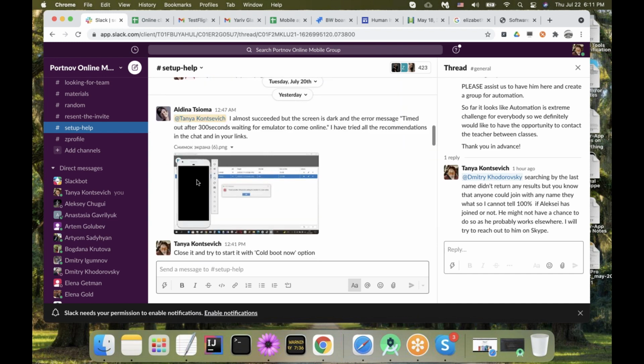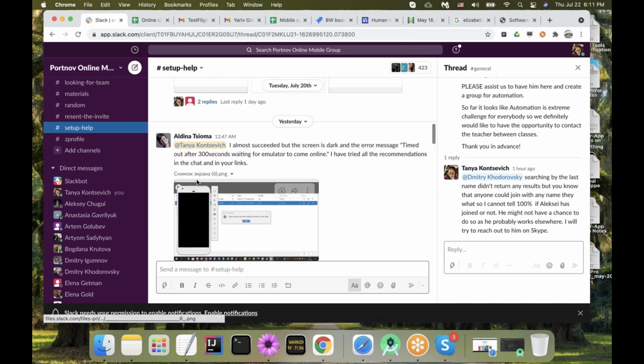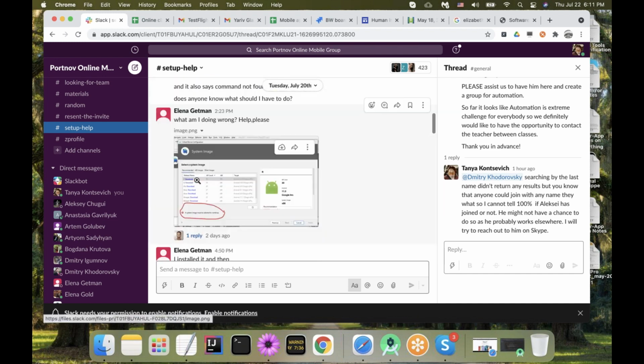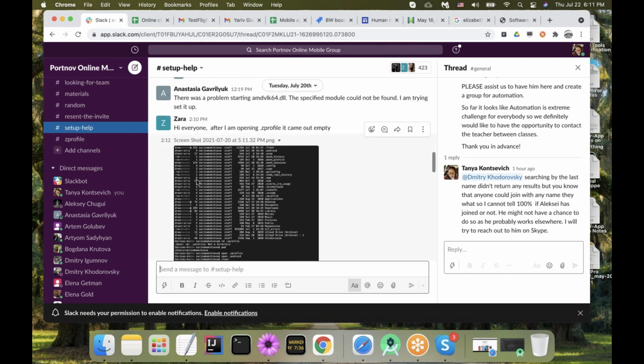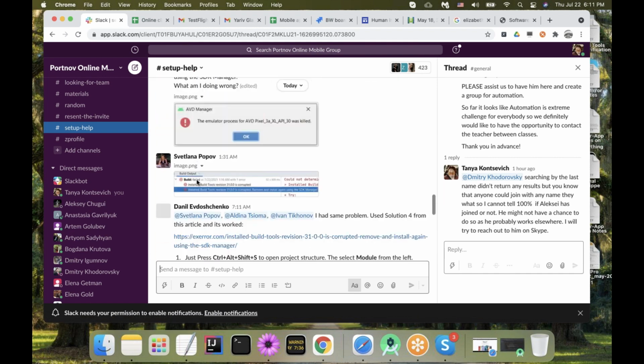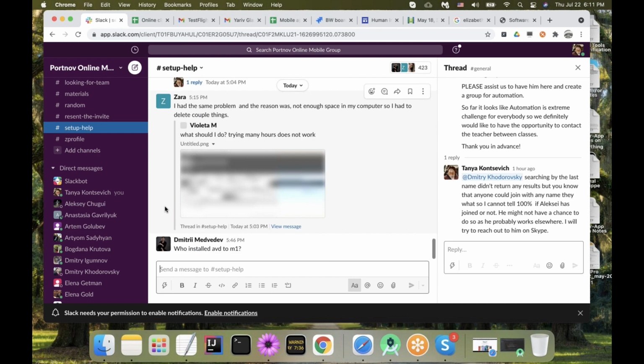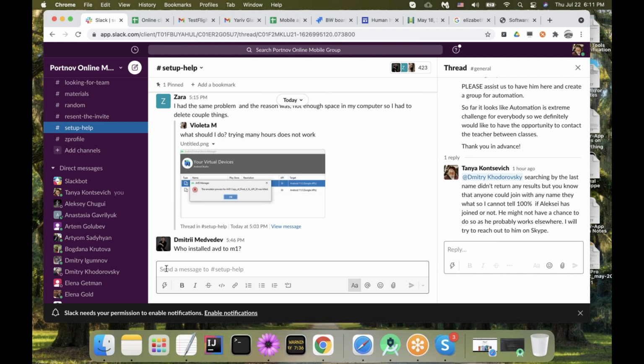And I'm trying to figure out where I posted this link. Okay, after class I will repost it again over here in this setup channel, and I will pin this message so that it's going to be visible. It's going to be pinned over here with the link to Stack Overflow, where people with the same issue, Android emulator gets killed, are sharing what helped them.